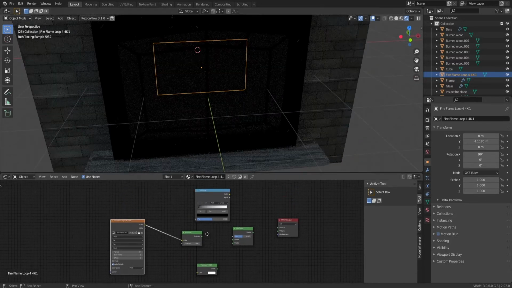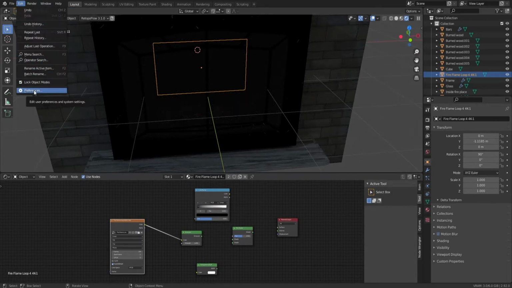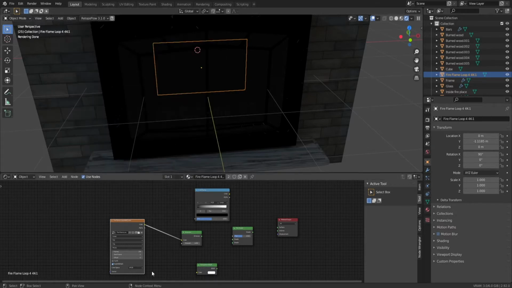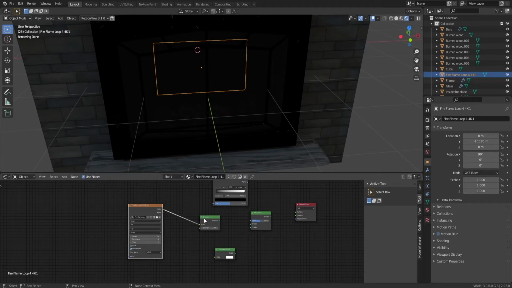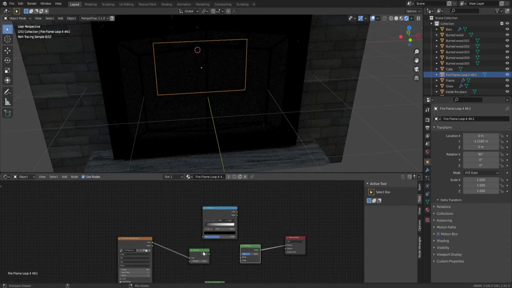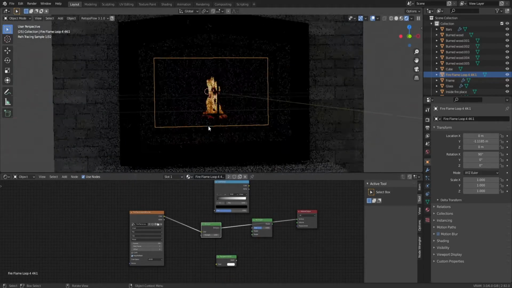And if we have node editor, node wrangler, sorry. So go to preferences and then type in node wrangler, this one, and enable that. You should have already enabled this if you're following the tutorials, but just in case, be sure to have that enabled, because now we can hold shift and control and click on whatever node we want to preview very fast. This is very handy, so it saves a lot of time.